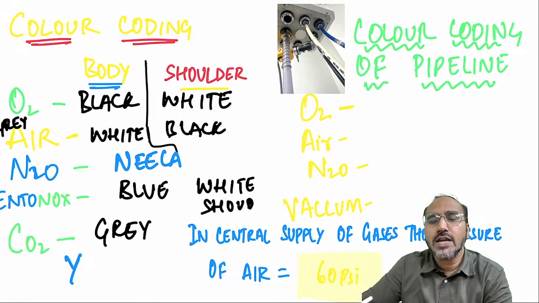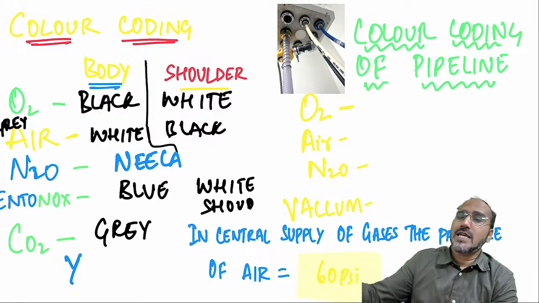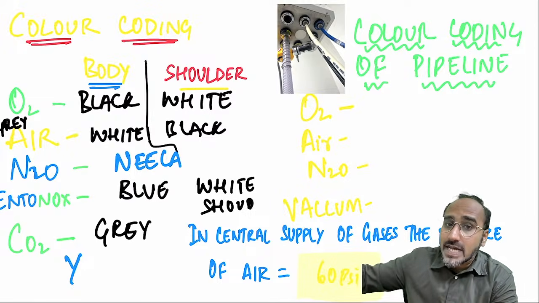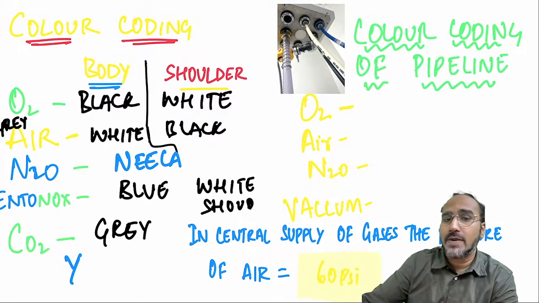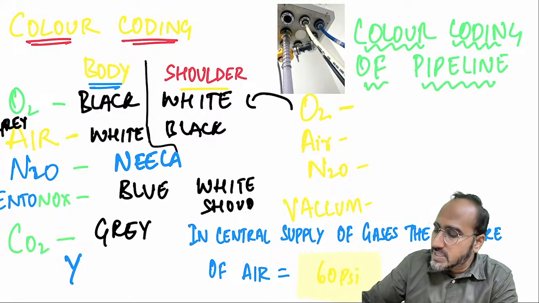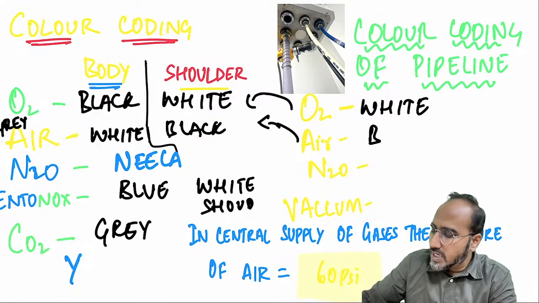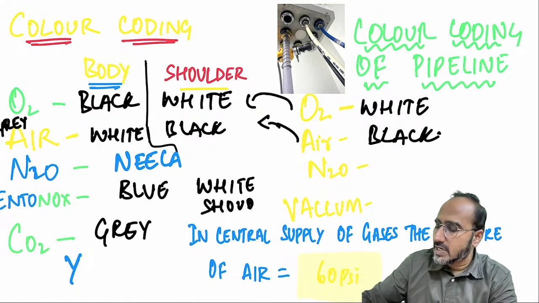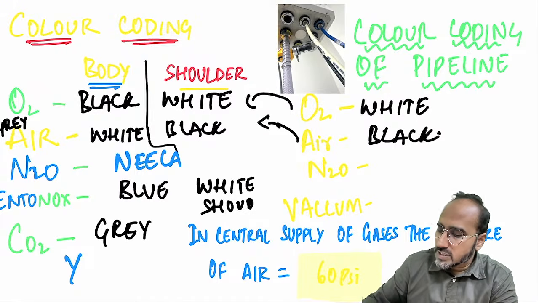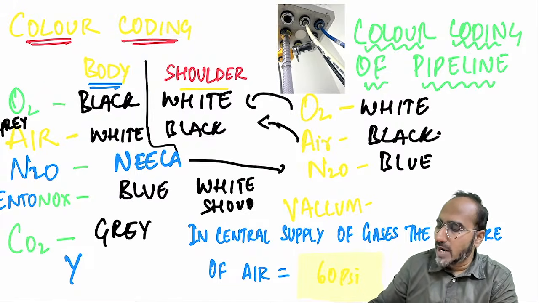Because in any hospital, apart from cylinders, we also have a central supply of gases. The central supply of gases comes from the pipeline, and these pipelines are also color coded. If it is an oxygen pipeline, what is the color of it? It is always the shoulder color of the cylinder. So what is the pipeline color of oxygen? It is white. If it is an air pipeline, the shoulder color of the air cylinder is what? Black. If it is nitrous, remember, nitrous is totally blue, so the color is what, guys? Blue. Pipeline color is blue.